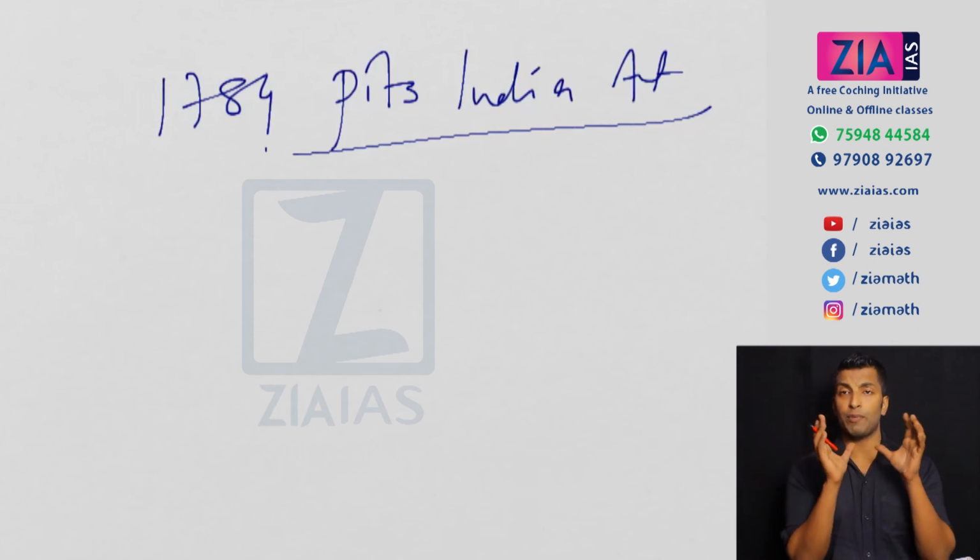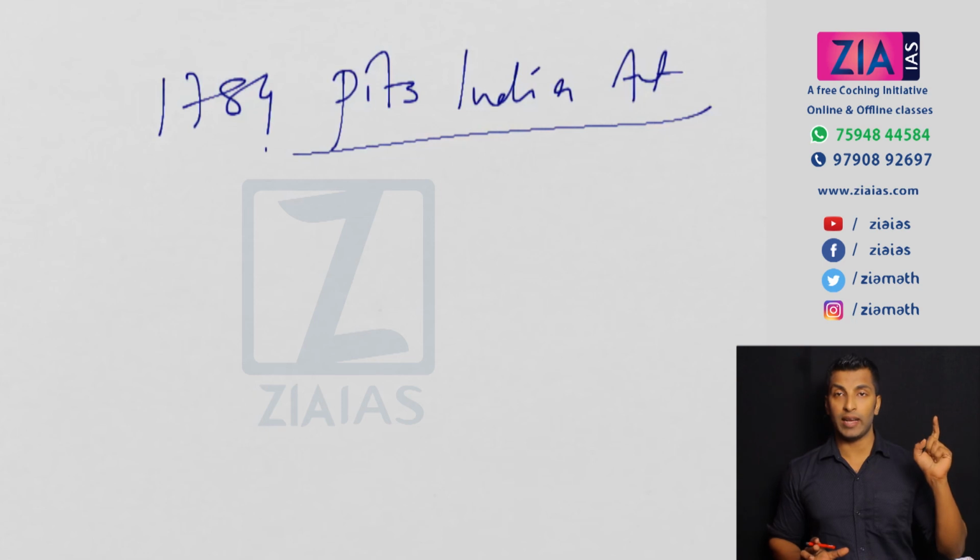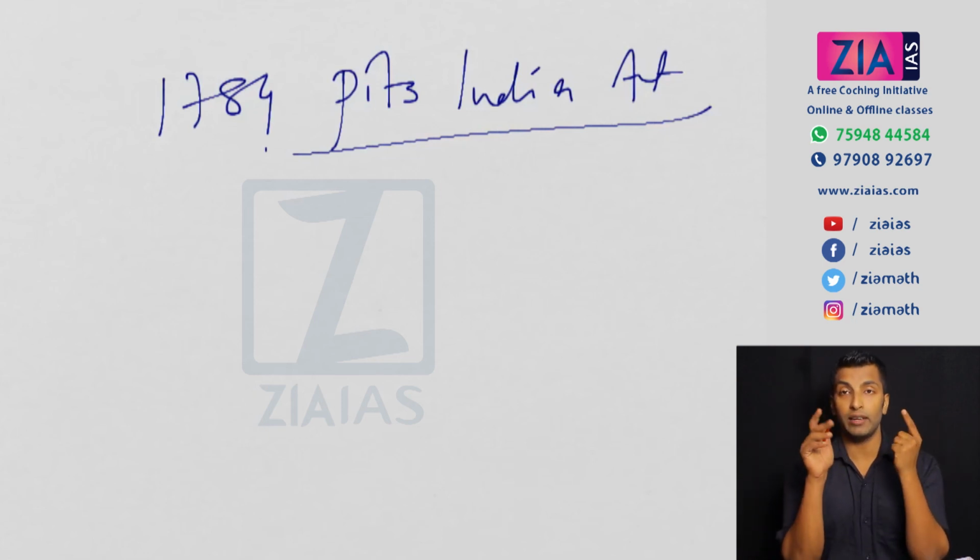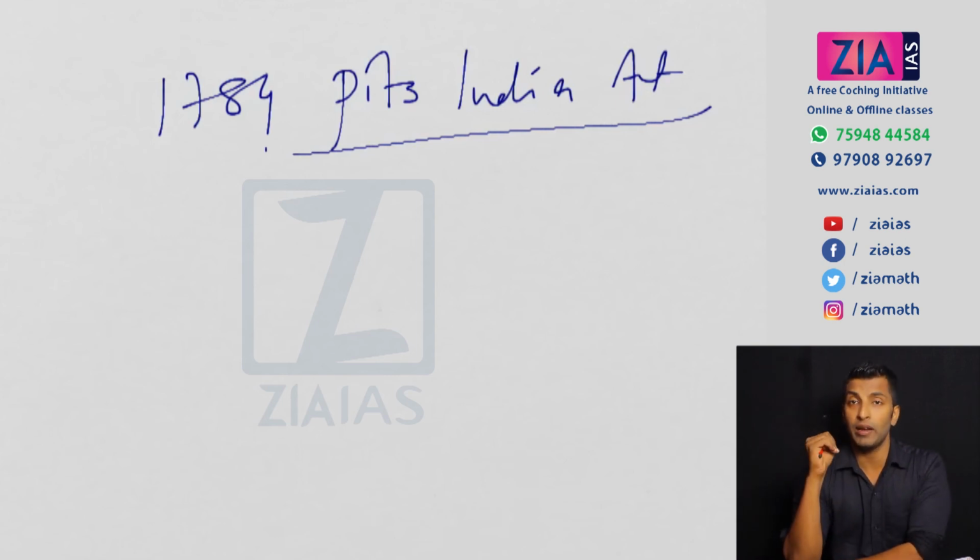So, a quick recap of what we discussed in the 1773 Regulating Act: the post of Governor General of Bengal was created, and the Governor General was appointed by the company. 4 council members were also introduced. They were appointed by the parliament, and through these 4 members, the company was to be controlled by the parliament. The first Governor General was Warren Hastings. The 4 members were Richard Barwell, Philip Francis, George Monson, and John Clavering. Decisions were taken on the basis of majority, and Warren Hastings was not able to implement any of his decisions because 3 out of these 4 were always against him. That problem is solved here.